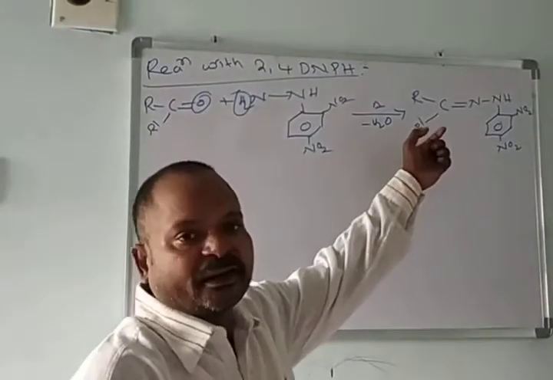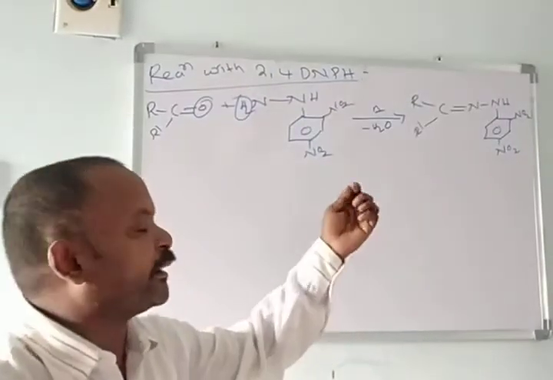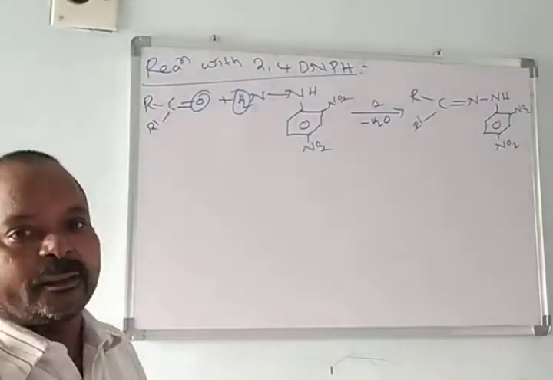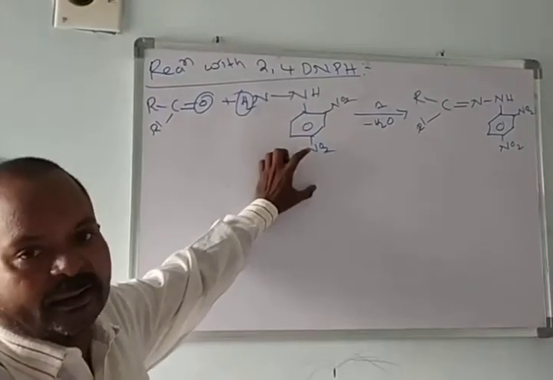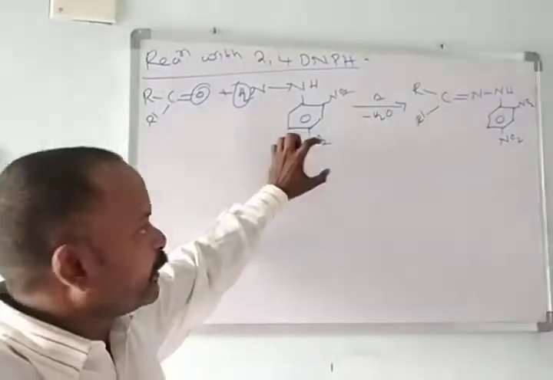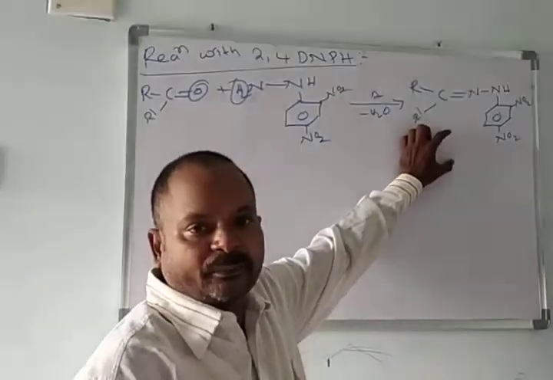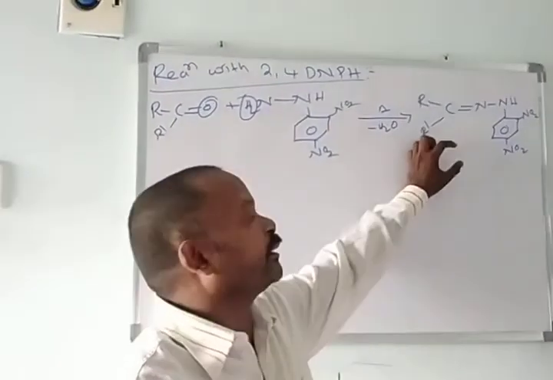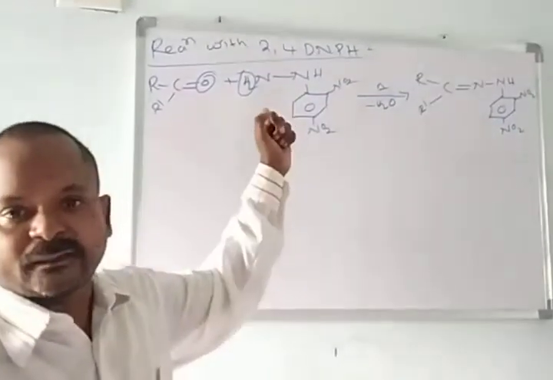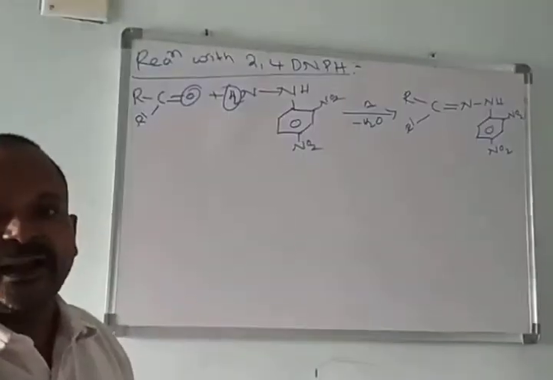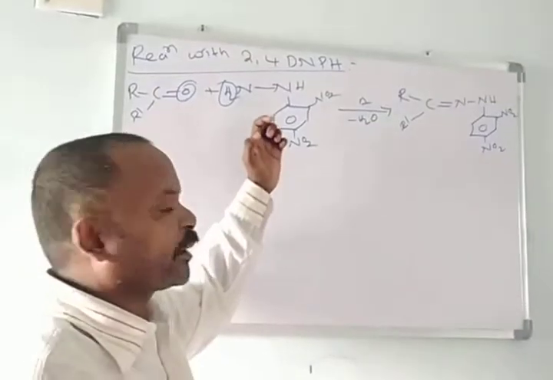This is an orange-red precipitate, or sometimes a yellow precipitate. When an aldehyde or ketone reacts with 2,4-DNPH, we get a yellow or orange-red precipitate, so this test is used for the identification of carbonyl compounds.